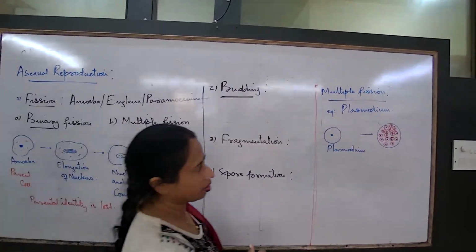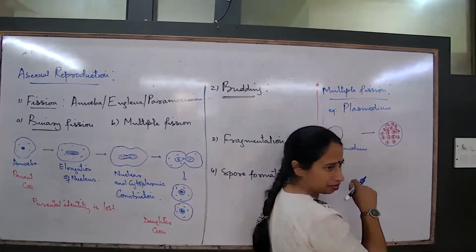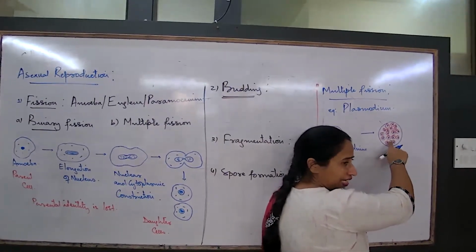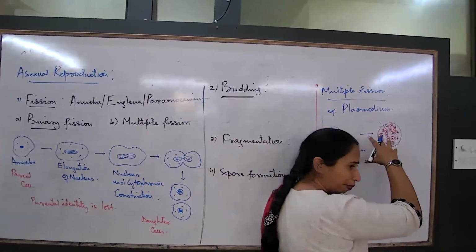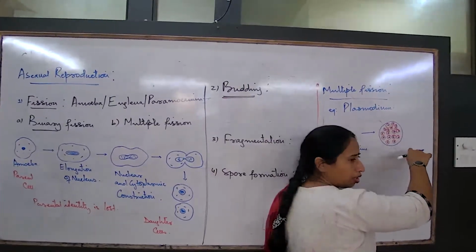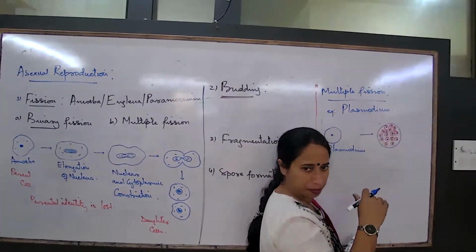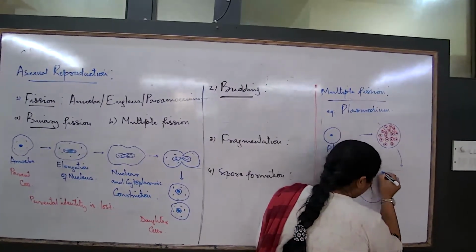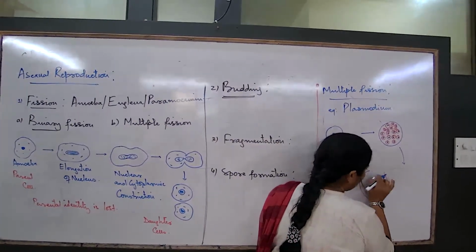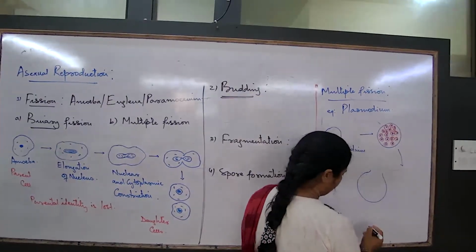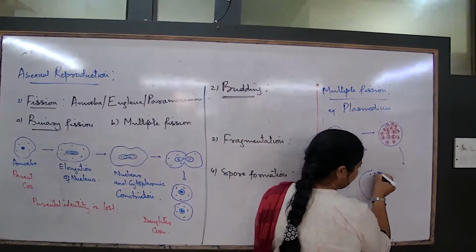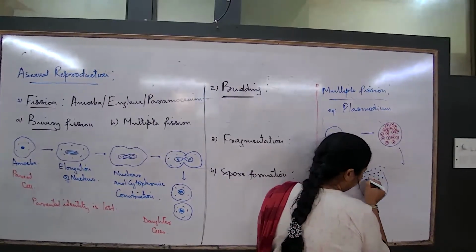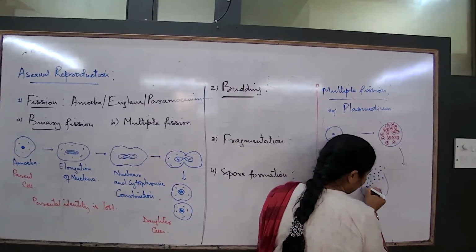Then after that what? This will keep on increasing. These are the cell-like structures. This will keep on increasing. And once it is so many in number that they cannot hold, the membrane will burst out. So now the structure will be something like this, where a large number of these structures are there. The nuclear structures, so many. And each one of these nuclei, these are known as nuclei.